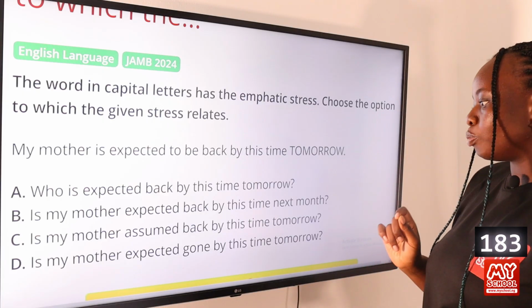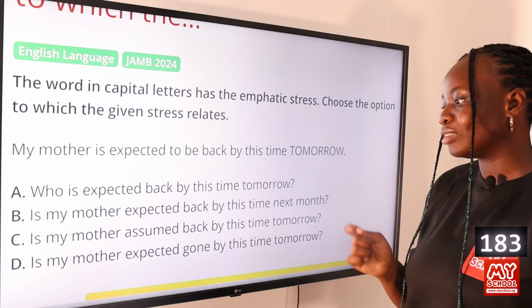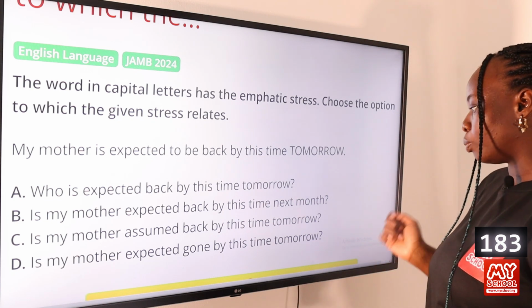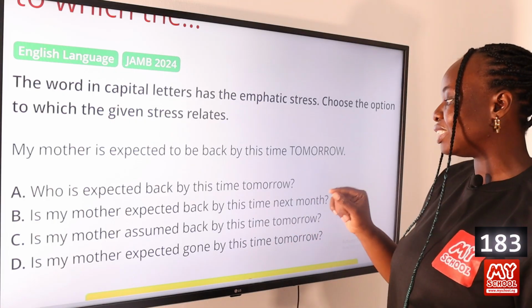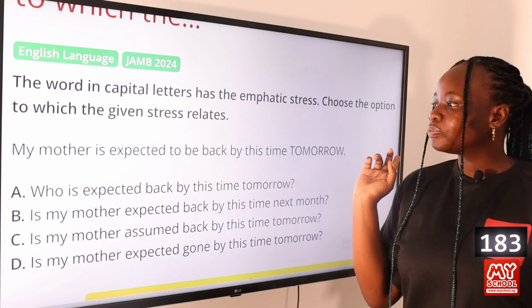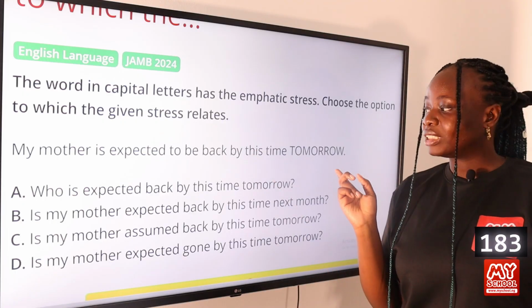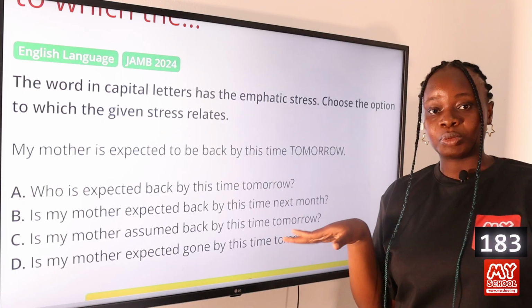C, is my mother assumed back by this time tomorrow? And D, is my mother expected gone by this time tomorrow? So the answer to this question is option B, is my mother expected back by this time next month? Again, this particular utterance is correcting a mistake that has been made in the question.